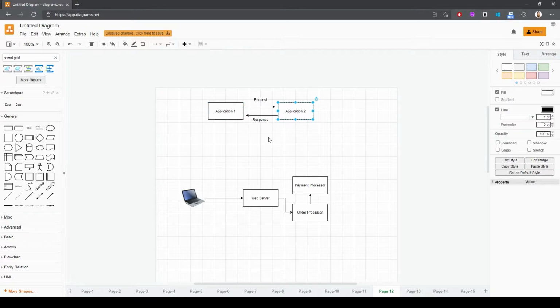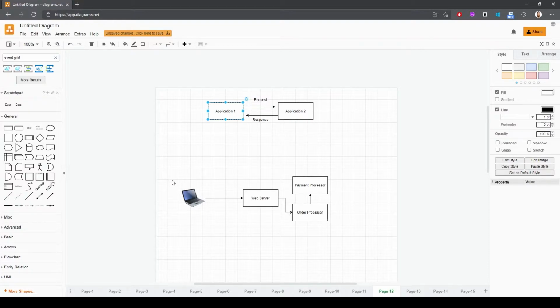And in this case, this is what we call synchronous communication. Synchronous communication means that application 1 is expecting a response from application 2. And again, this is essentially what built and what powers most of the internet. However, the question is, when does this fail? And the answer to that is microservices.